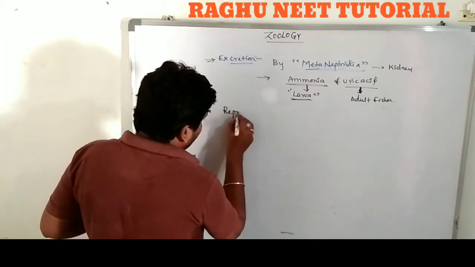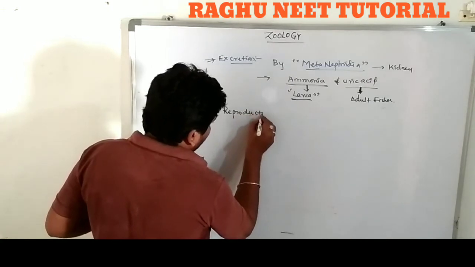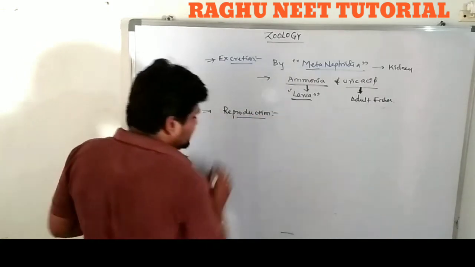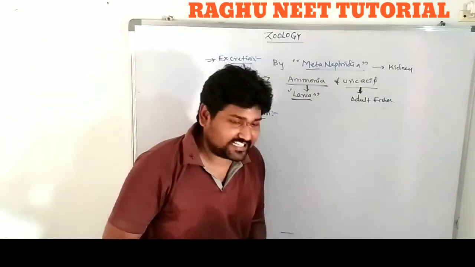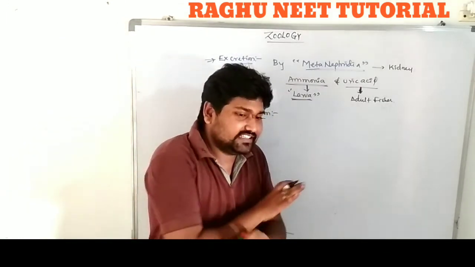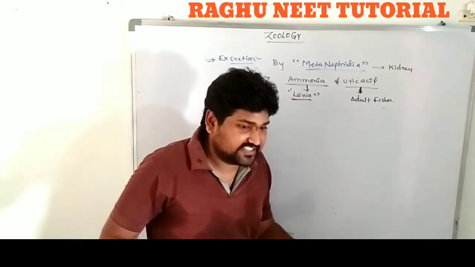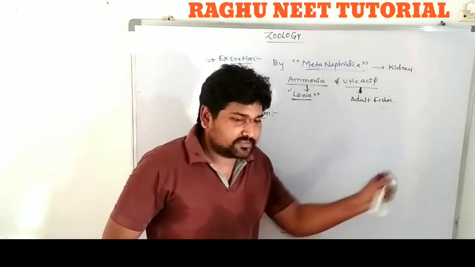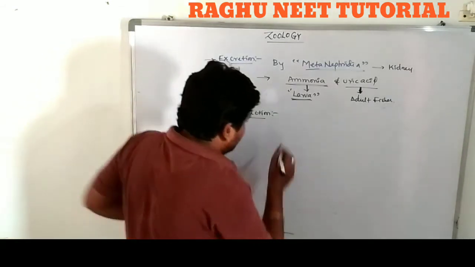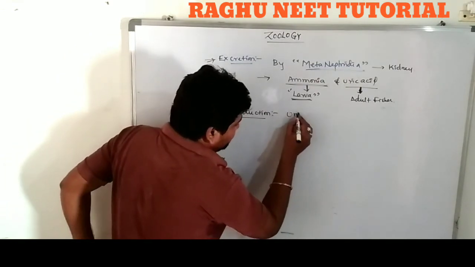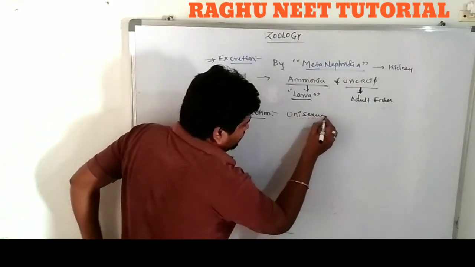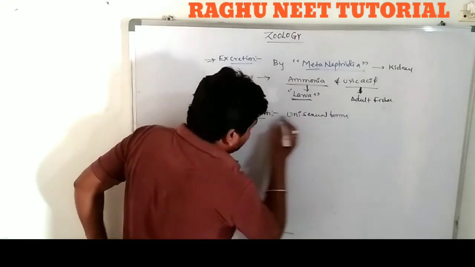Reproduction. Most of the organisms are unisexual. There are no hermaphrodites, there is no bisexual. All of the organisms are unisexual forms. Clear? Unisexual forms.